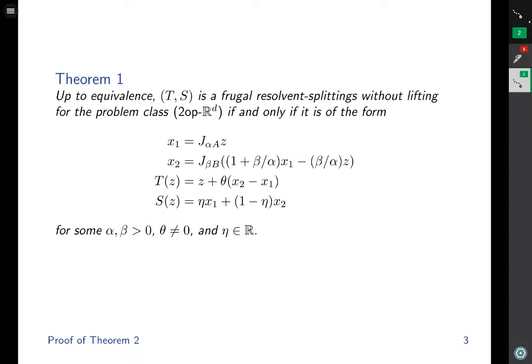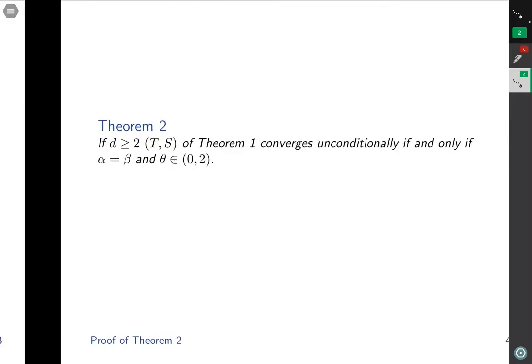Before we move on to Theorem 2, let's review Theorem 1. Theorem 1 states that up to equivalence, T, S is a frugal resolvent-splitting without lifting for the problem class 2-op RD if and only if it is of this form. Note that this theorem states nothing about convergence. Convergence will be the focus of the next theorem.